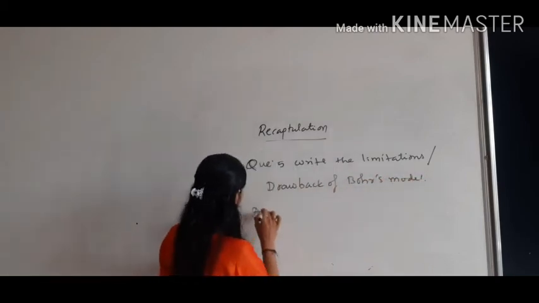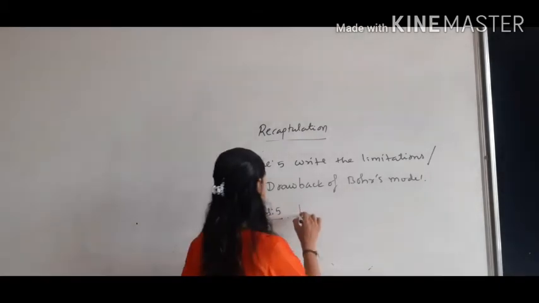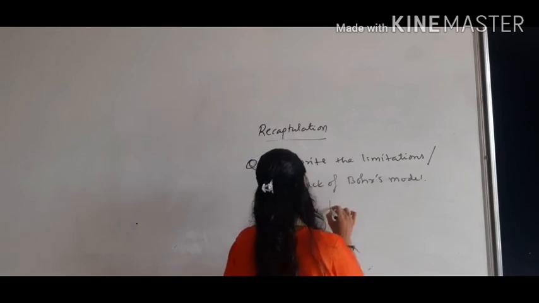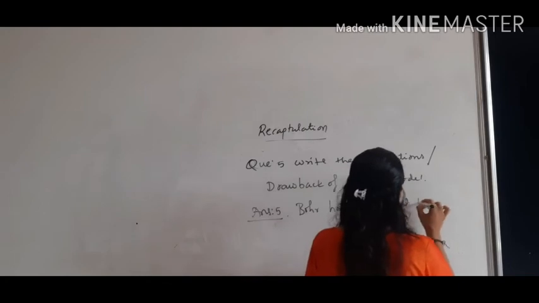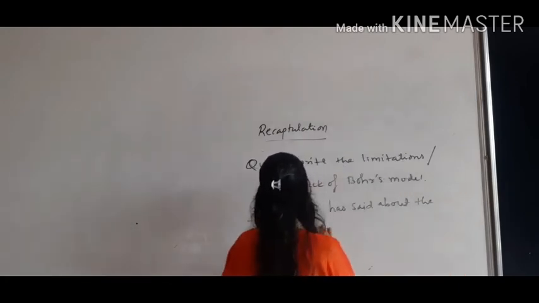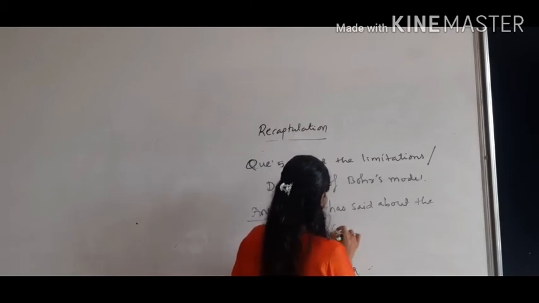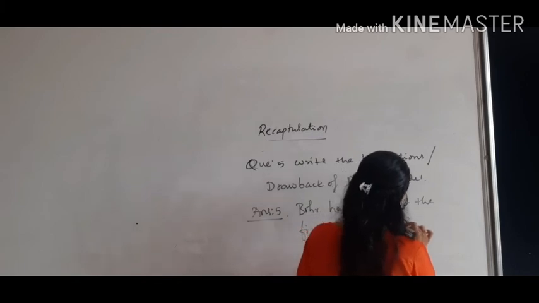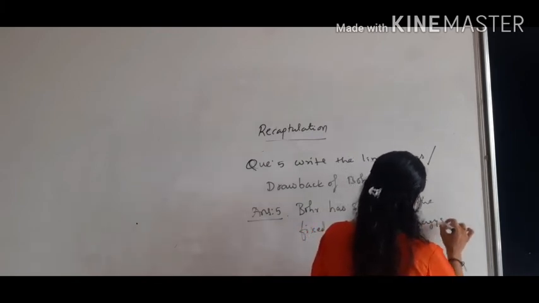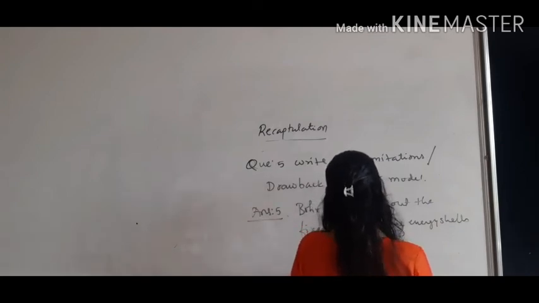So children, what we are writing is that Bohr has said about the fixed amount of energy shells, or we can say the fixed discrete orbits.